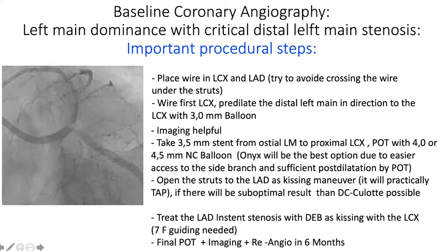Again, imaging will be very, very important. And I would definitely recommend re-angio after 6 months to check this complex anatomy.